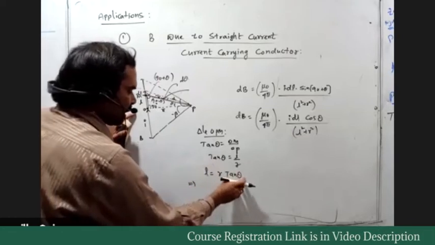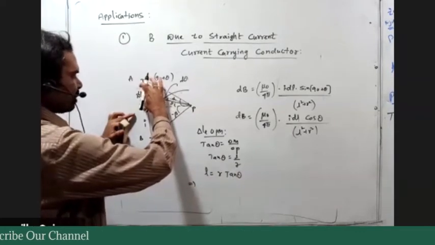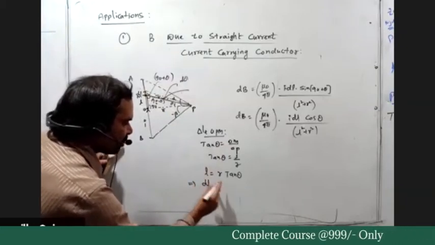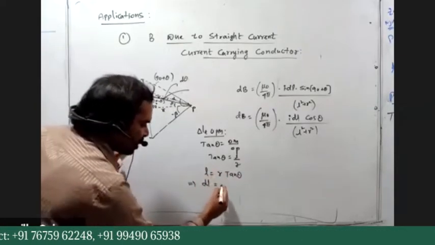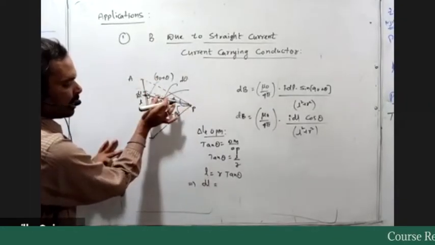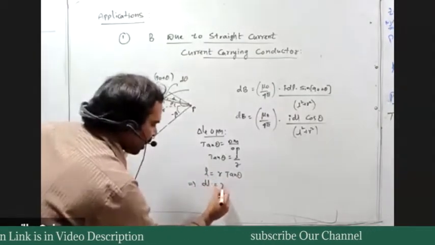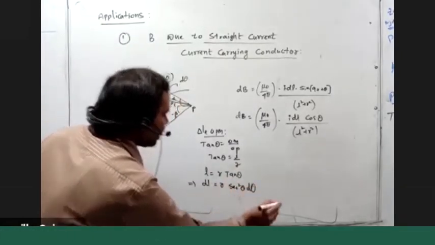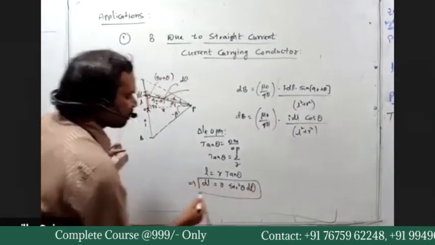Since the conductor element is varying, L and theta are variable, R is constant because this point position is constant. dl is equal to R into d by d theta of tan theta, that is equal to R secant square theta d theta. So we get this expression for dl, right?